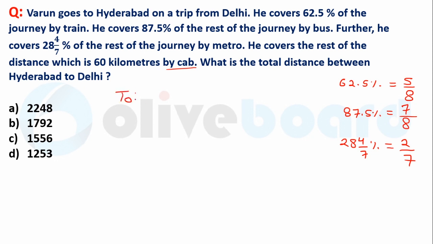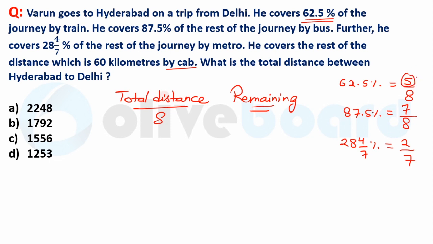Let the total distance be 8, then what is the remaining distance here? If he covers 62.5% of the journey by train, he has covered 5 units of the journey, and the remaining journey is 3. Here the word rest appears at every place, which means we can use successive.